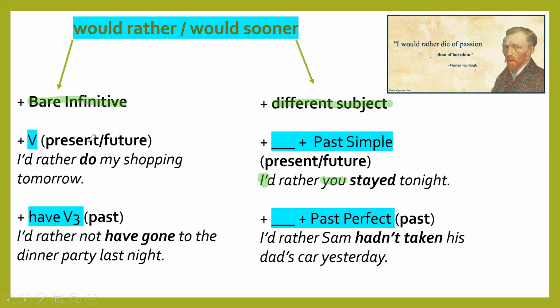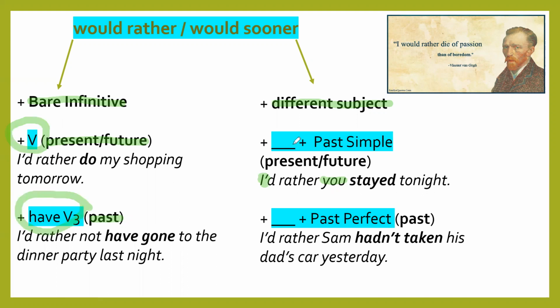If we speak about present, we use just infinitive, or maybe future. If we speak about past, we use, yeah, right, perfect infinitive. The same as in conditionals after would. Nothing special. I'd rather do my shopping tomorrow or now. And I'd rather not have gone to the dinner party last night, about past. So if we use infinitives, we use just infinitive if we speak about present and perfect infinitive if we speak